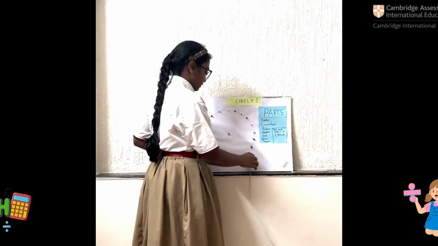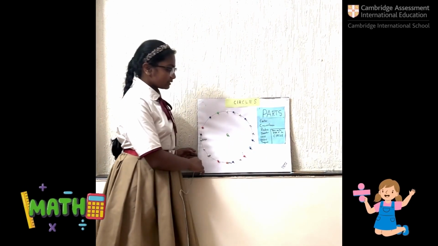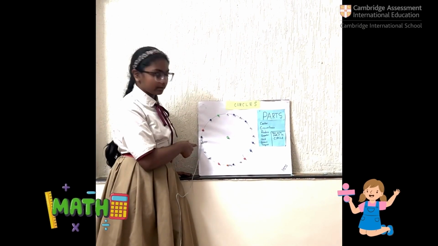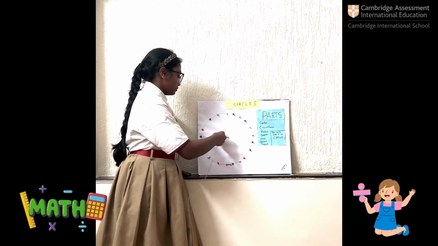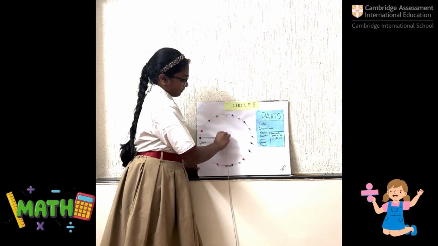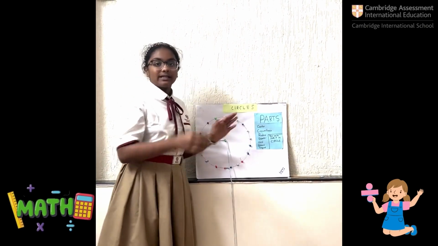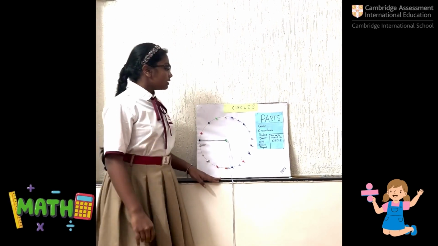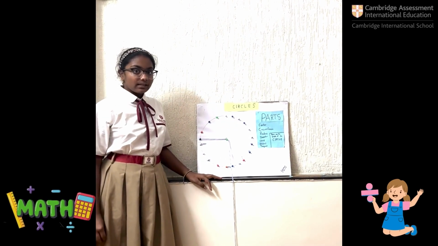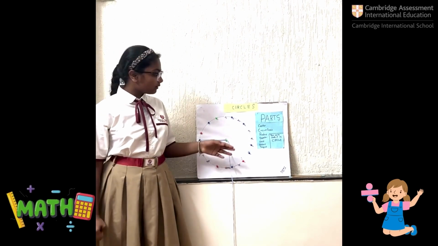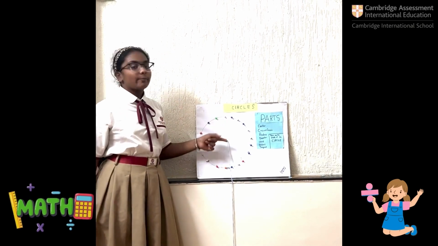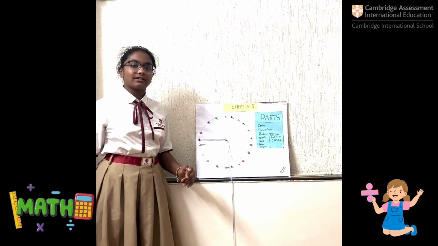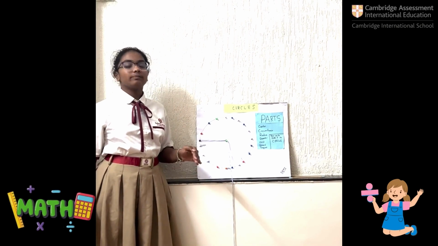I'll be explaining about the radius. The radius is the distance from the center to any point on the circle. So, like this. You can draw infinite radii and the radius is always equal. Next I will explain about diameter. The diameter is a line segment connecting 2 points of the circle by passing through the center. It's really necessary to pass through the center or else it won't be a diameter.